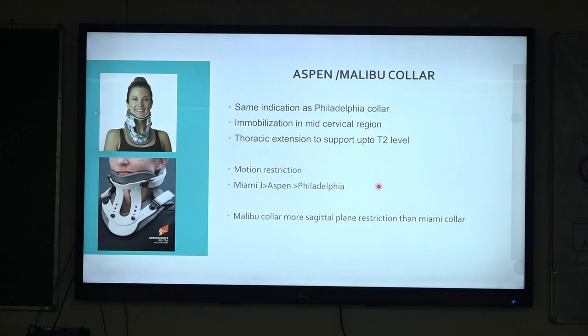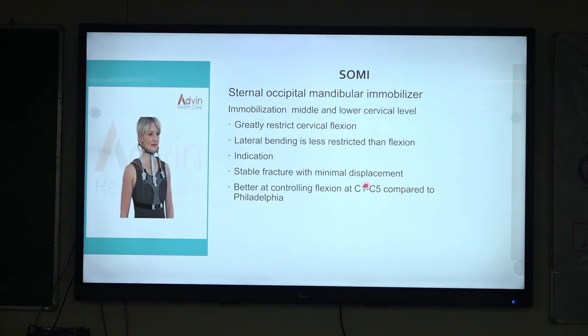In studies it has been seen that when it comes to movement restriction, the Miami J is more effective as compared to the Aspen and the Philadelphia in flexion extension restriction. And again, the Malibu collar provides more sagittal plane restriction than the Miami collar.